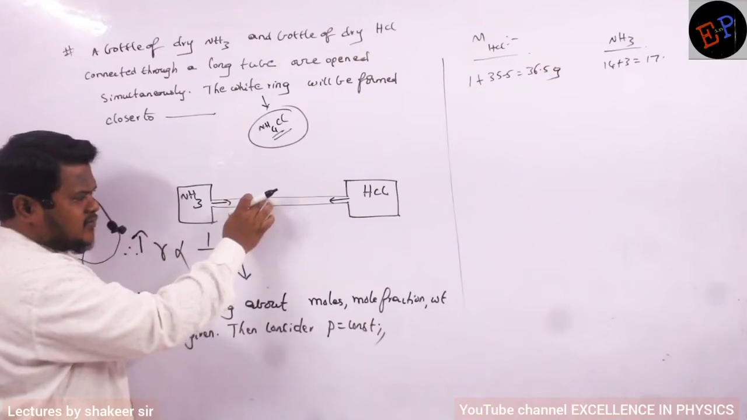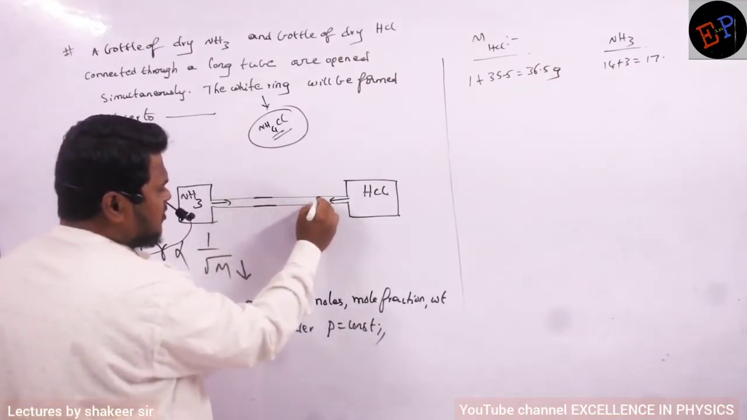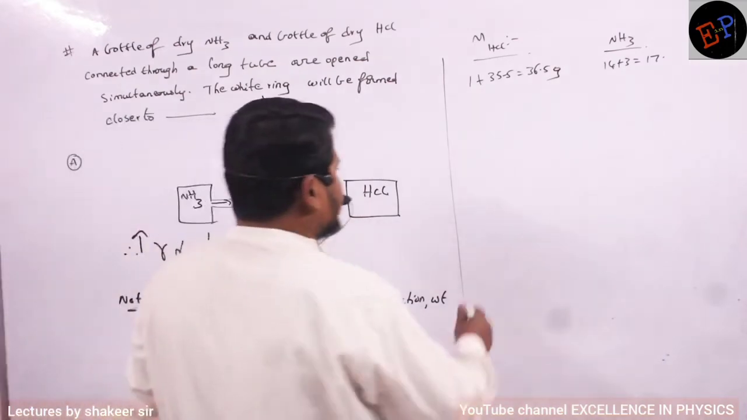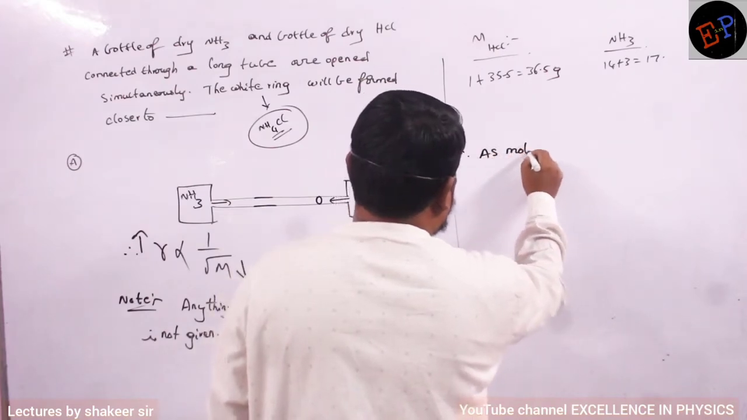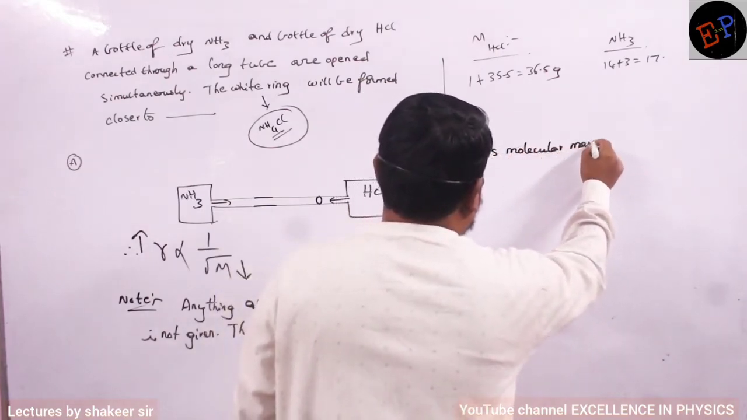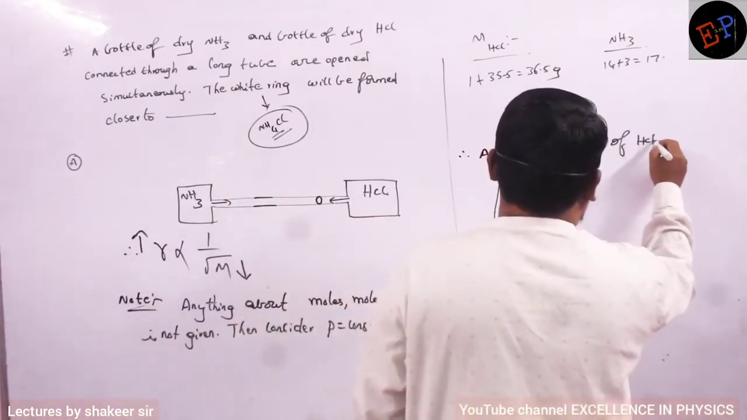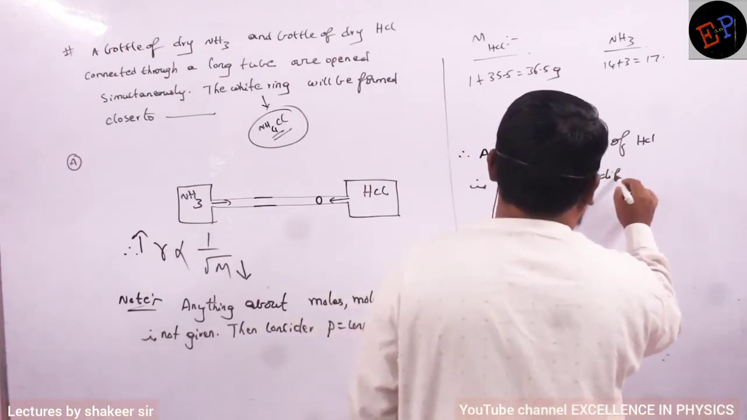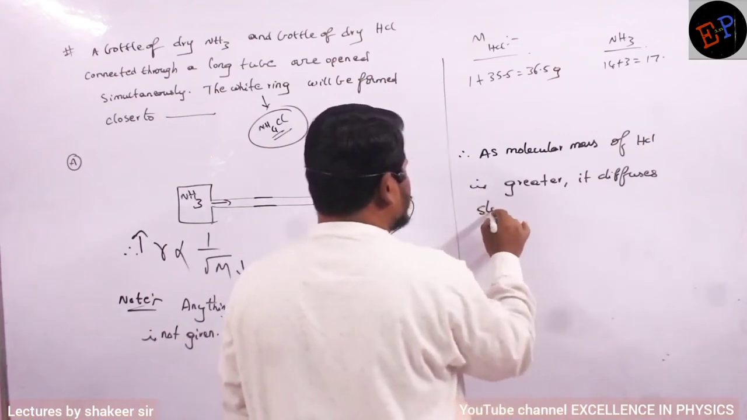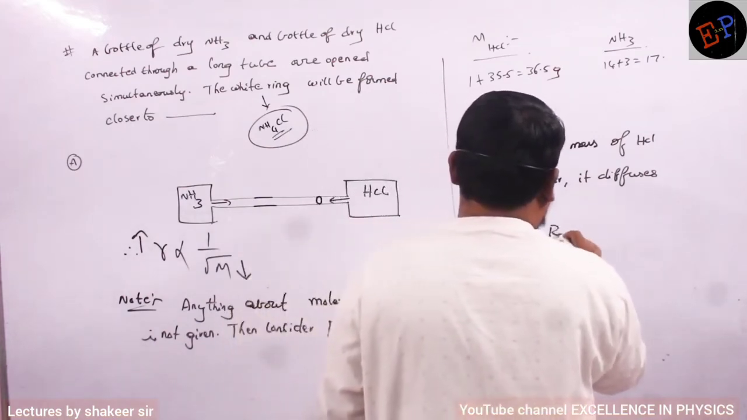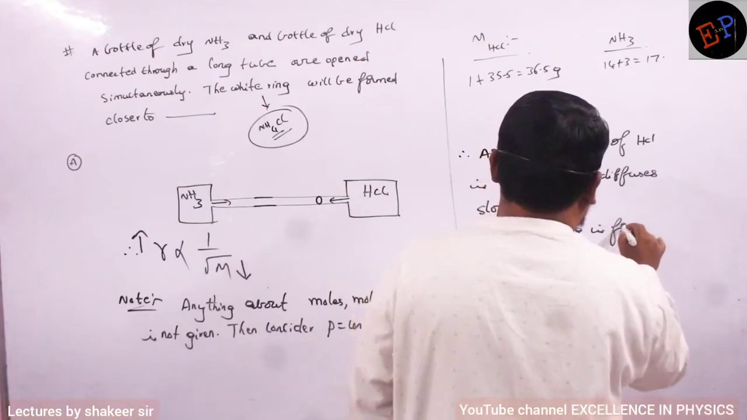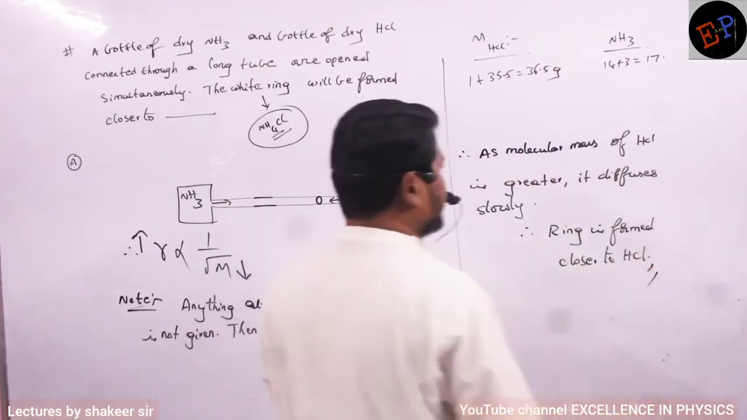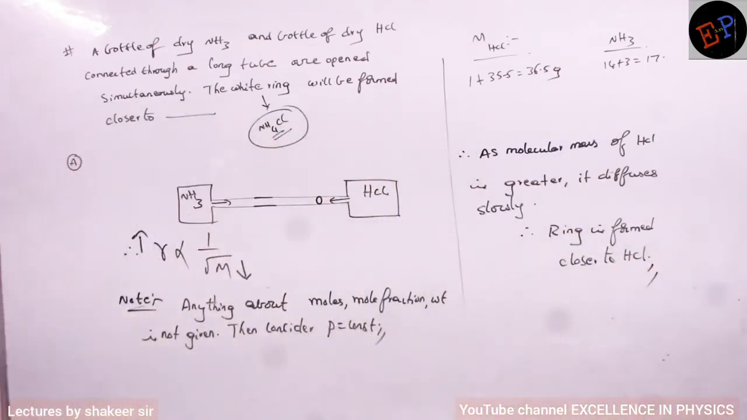So, therefore, where will this white ring be formed? The white ring will be formed very close to HCl. Are you able to understand? That's our answer. So therefore what we write is: molecular mass of HCl is greater, it diffuses slowly. Therefore a ring is formed closer to HCl. That is the condition. Clear? That's all.